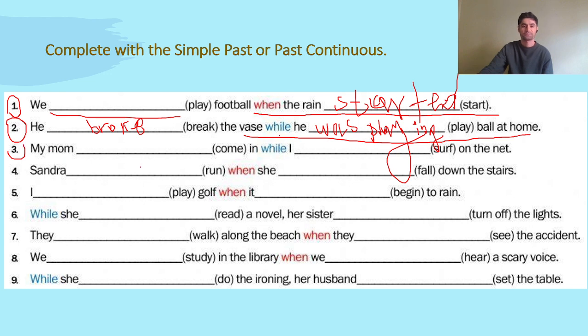Now let's try the third sentence. Sentence number 3. It's almost the same as the second one. We have while in the middle. So we say, my mom came. Yes, very good. We use came because the past form of come is came. It's an irregular verb, right? My mom came in while I was surfing. So we put ing at the end of the verb, right? Surfing. Very good. Well done.